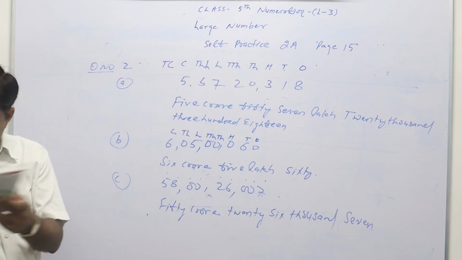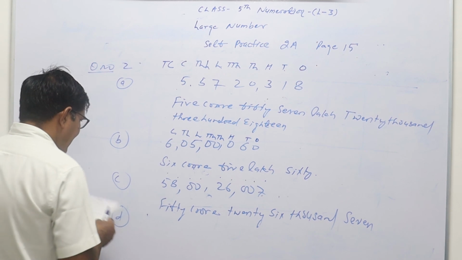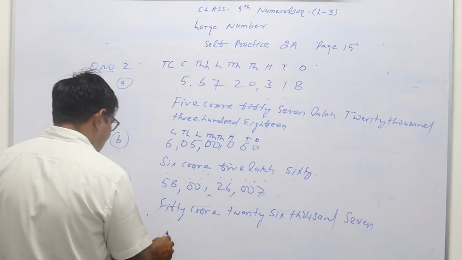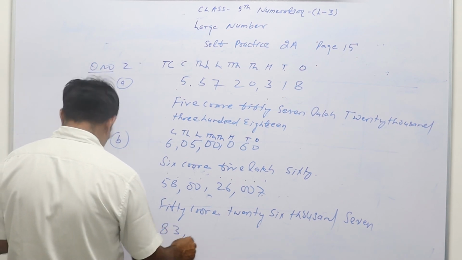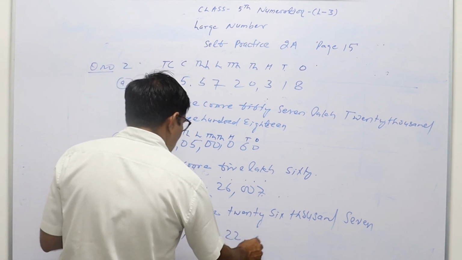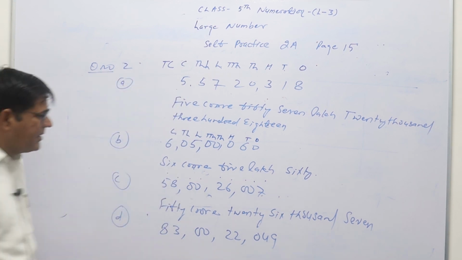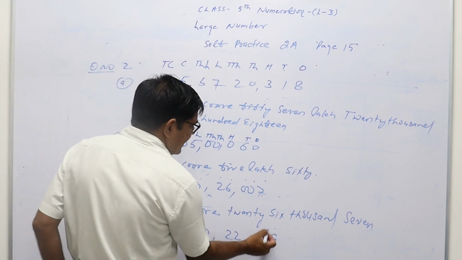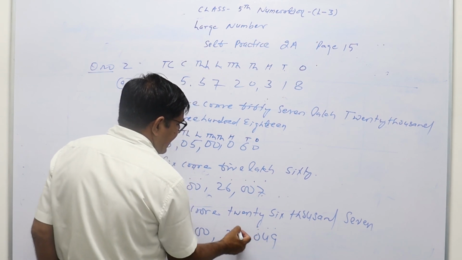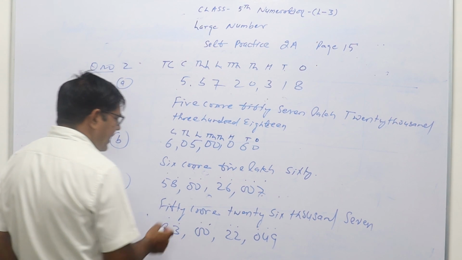Then the next one is D: 83,00,22,049. Again count in the Indian place value chart: this is ones, this is tens, hundreds, thousands, ten thousands, lakh, ten lakh, crore, ten crore.